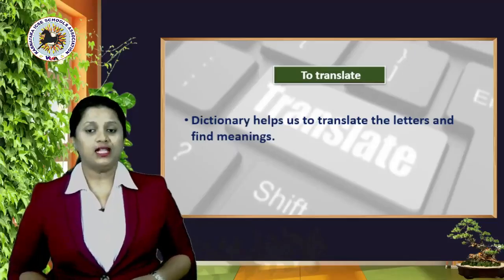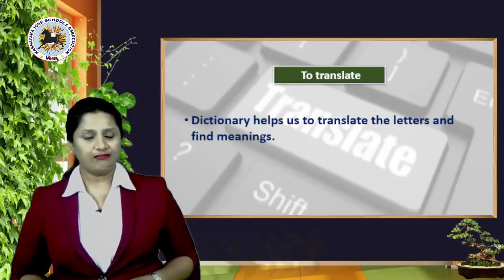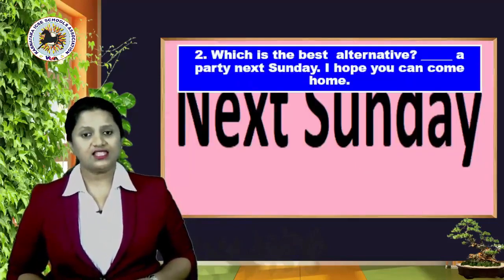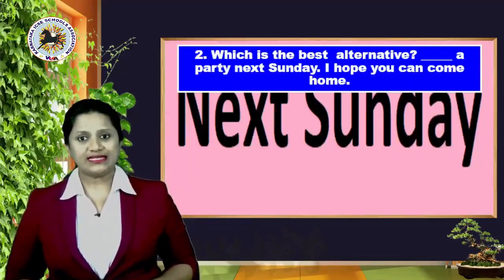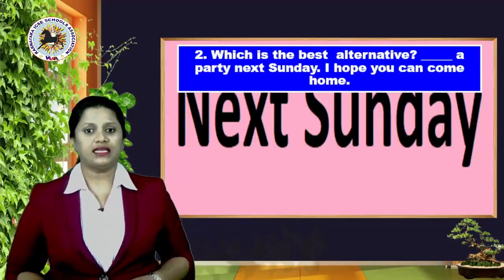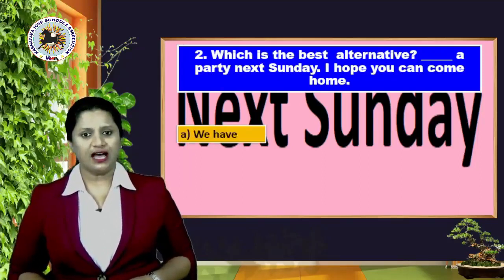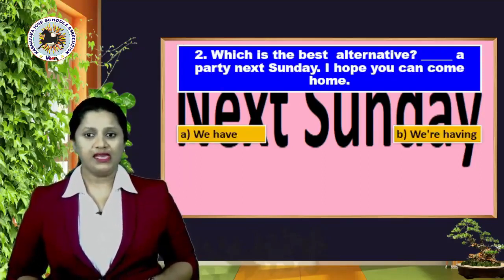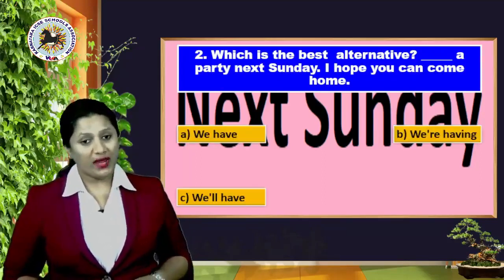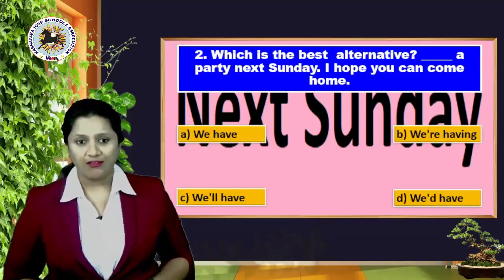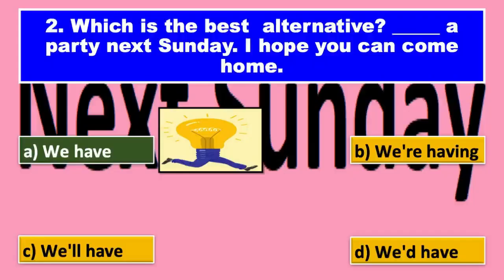A dictionary helps us to translate the letters and find meanings. Next, second question: which is the best alternative? ___ a party next Sunday. I hope you can come. Your options are A, we have; B, we are having; C, we'll have; or option D, we'd have. And the right answer is yes, it's option A, we have.